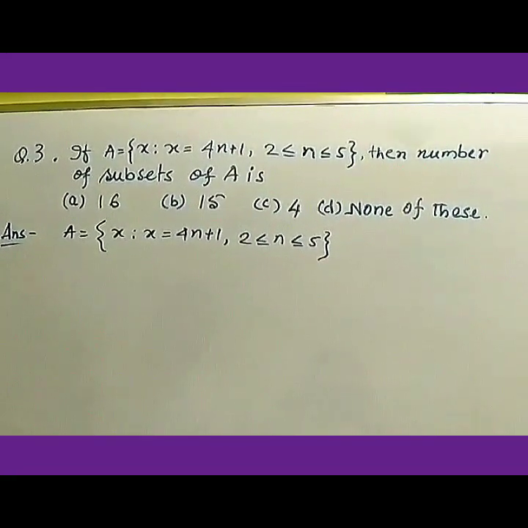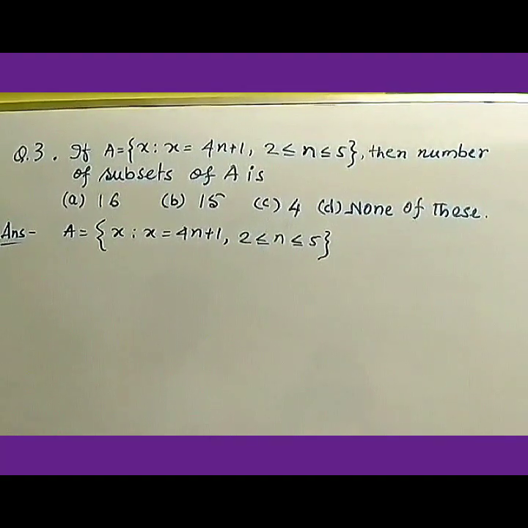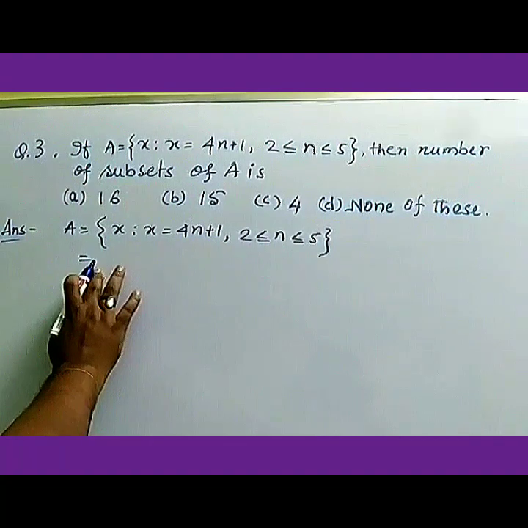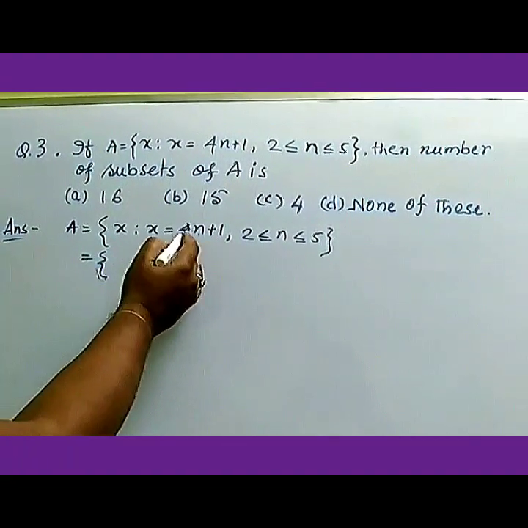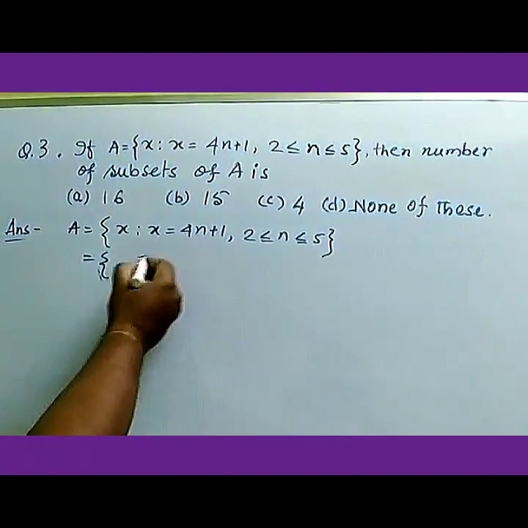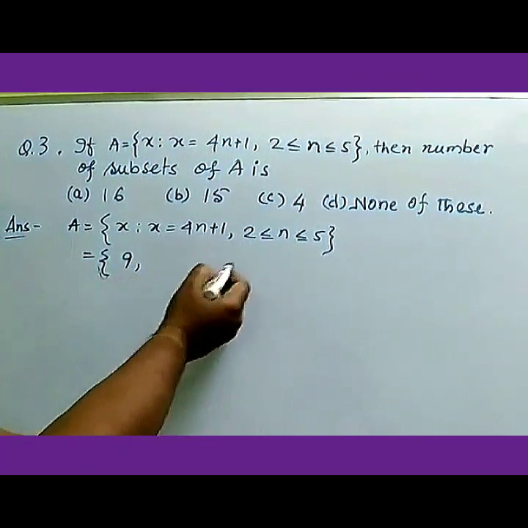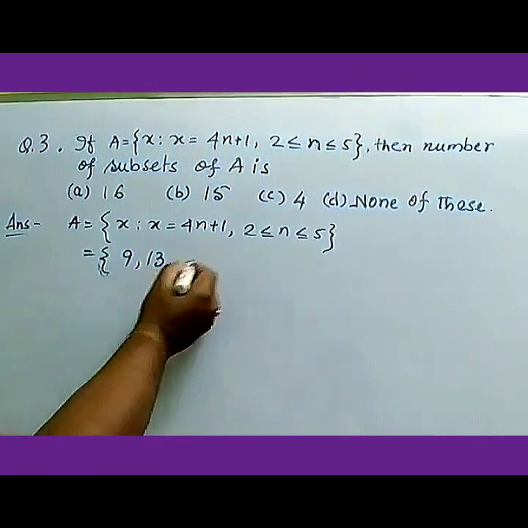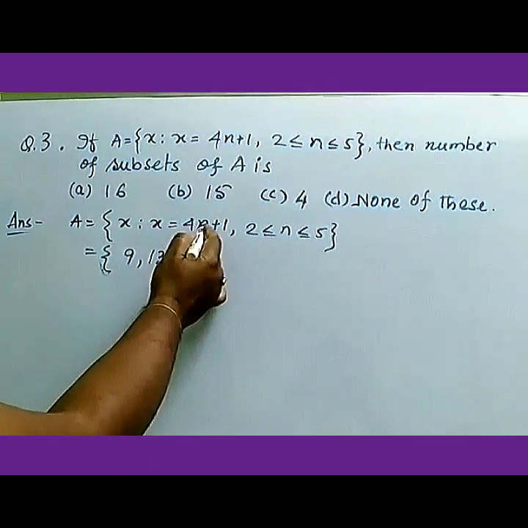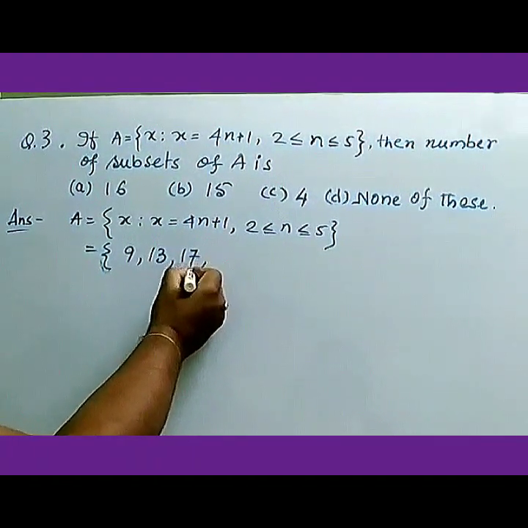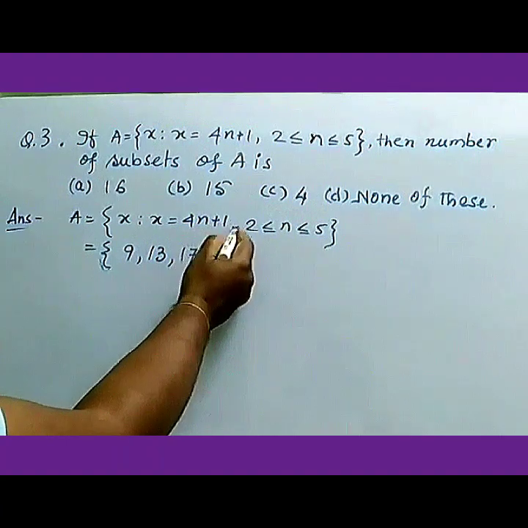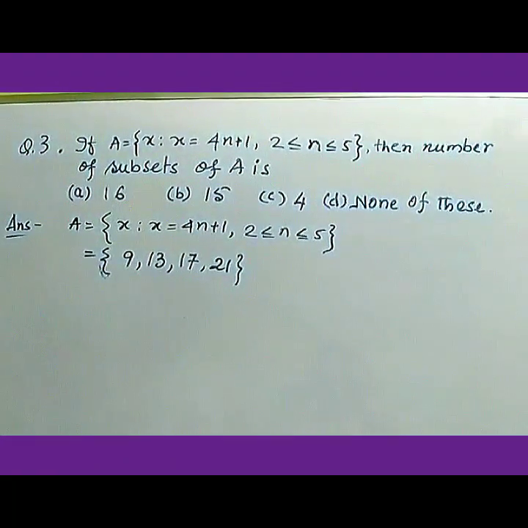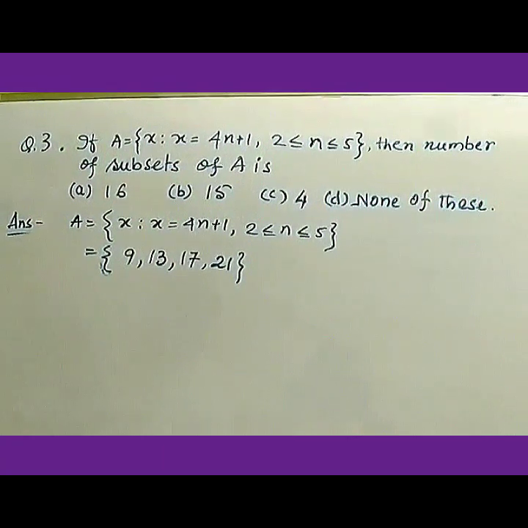So A has 4 elements in the set. If we put n equals 2, then 4 times 2 is 8 plus 1, that is 9. If 3, then 4 times 3 is 12 plus 1, that is 13. If 4, then 4 times 4 is 16 plus 1, 17. And if 5, 4 times 5 is 20 plus 1, that is 21. So you can see that A has 4 elements.